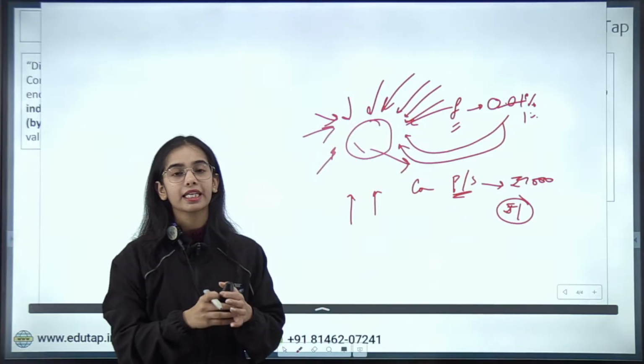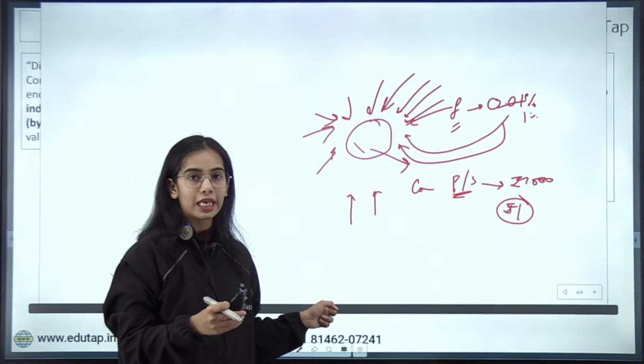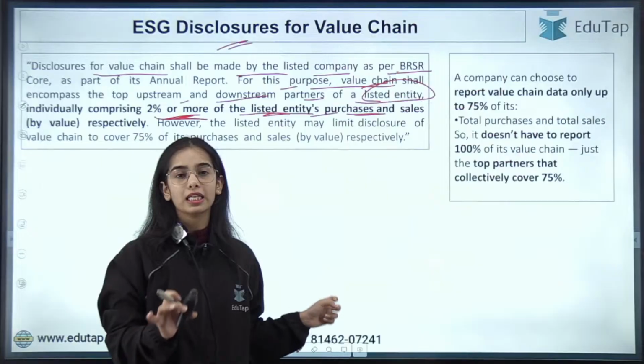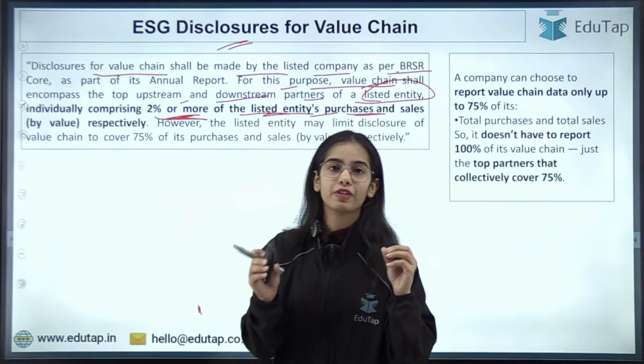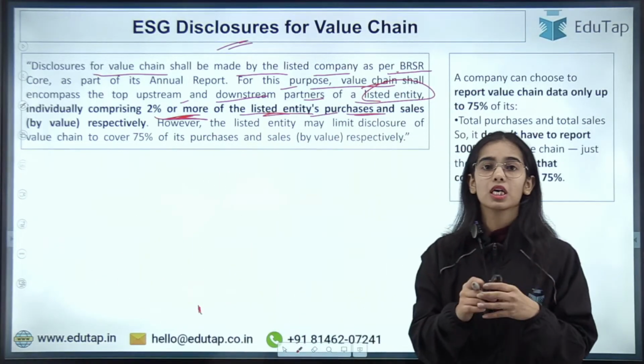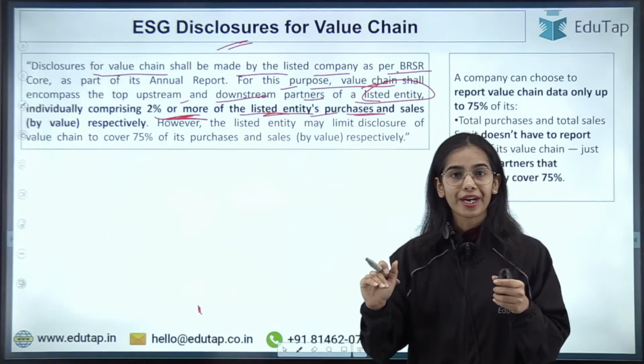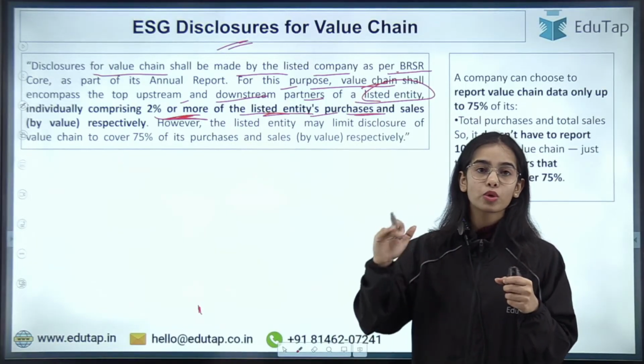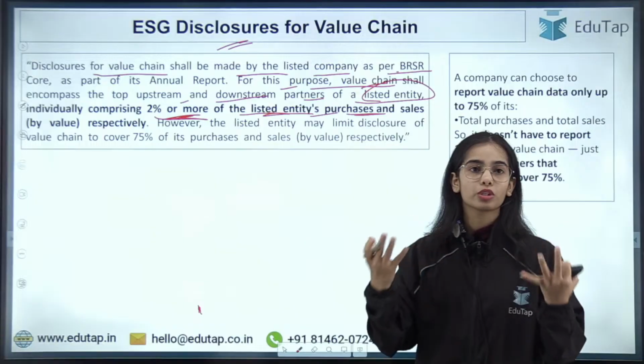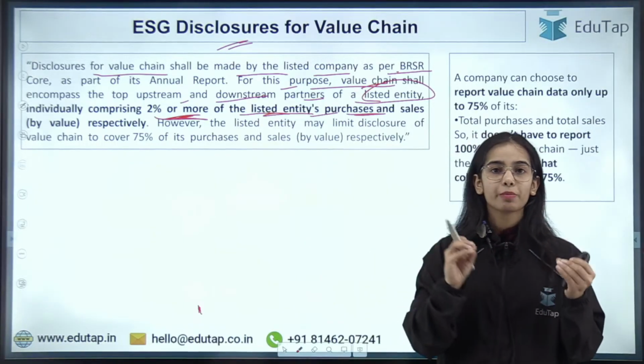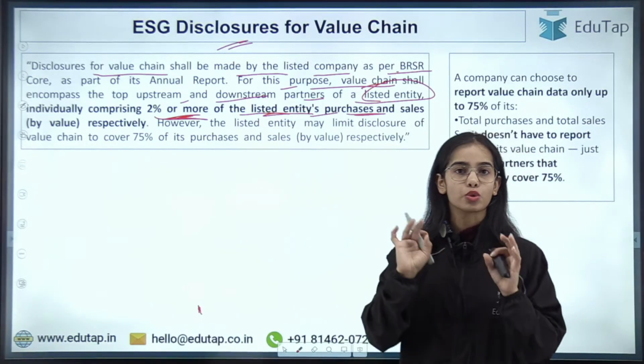So this is the idea: out of the total purchases or sales the company has done with value chain partners, those providing 2% or more of the total sales or purchases will be the value chain partners for which the ESG disclosures have to happen.